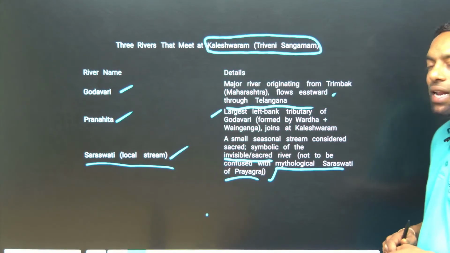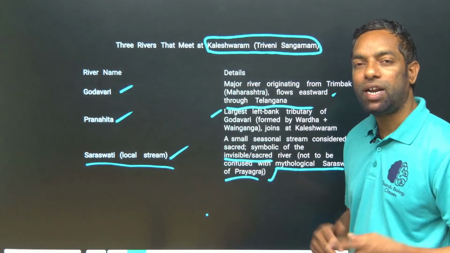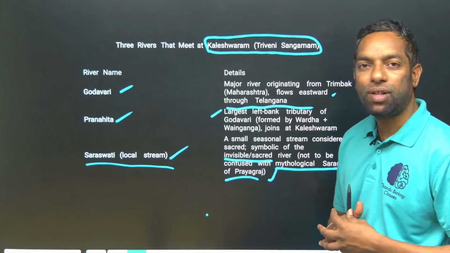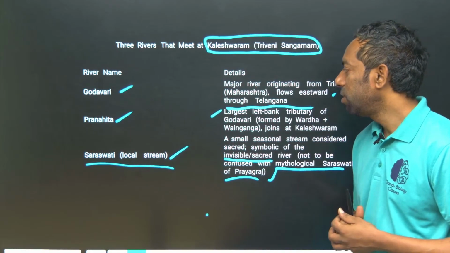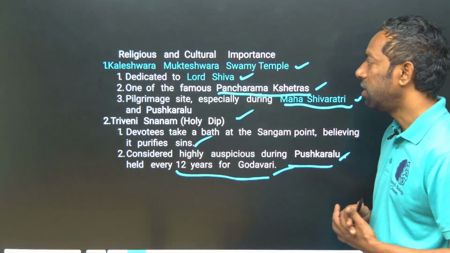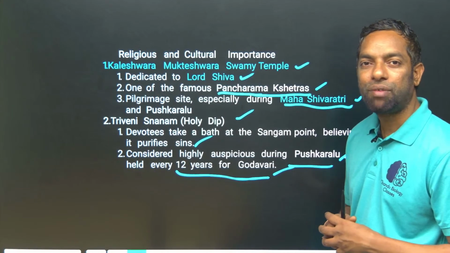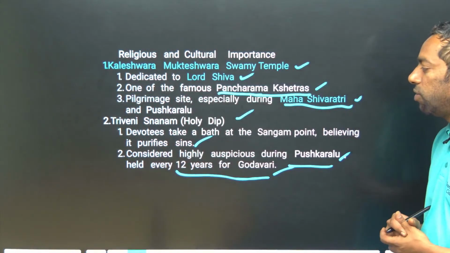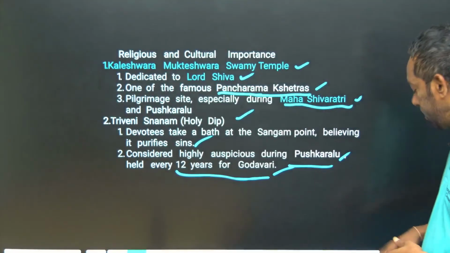There is another Triveni Sangamam at Kaleshwaram. The first one is at Kandakurti, Nizamabad. The second is Kaleshwaram, where the Pranahita river, Saraswati river and Godavari meet to form a Triveni Sangamam. The famous temple there is the Kaleshwaram Mukteshwara Swami temple, Sangameshwara temple, where Lord Shiva is present. The Triveni Sangamam is the holy place for the Godavari Pushkaralu, held every 12 years.